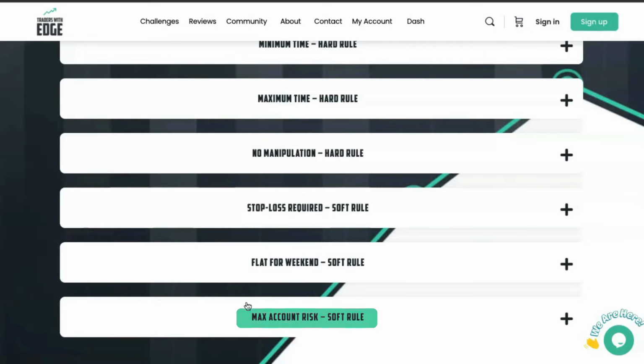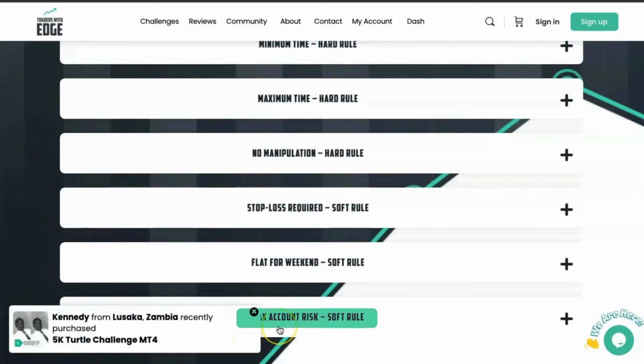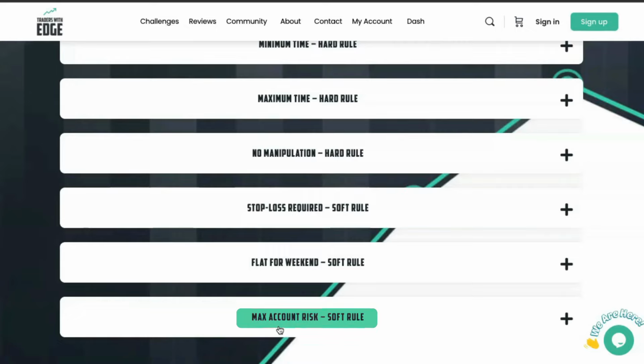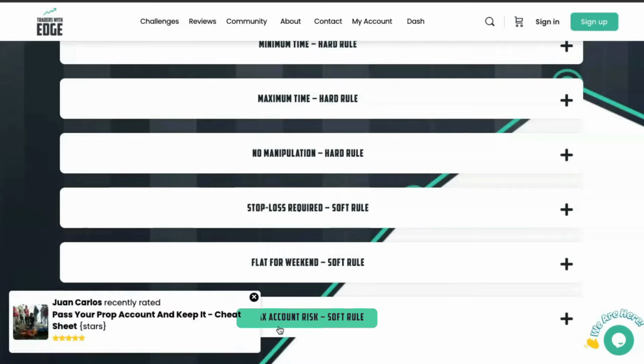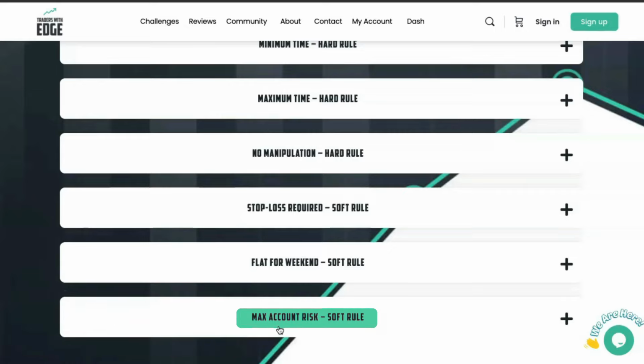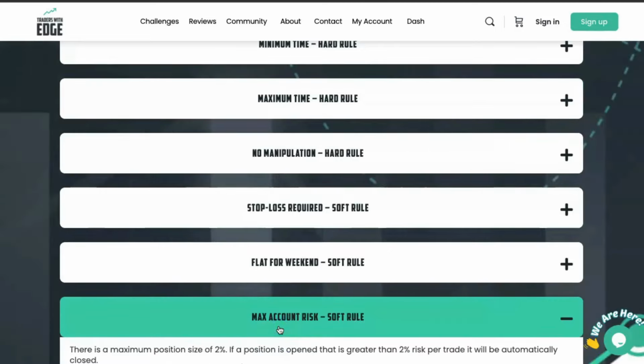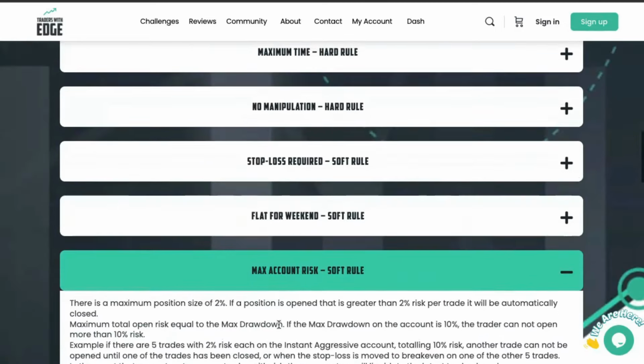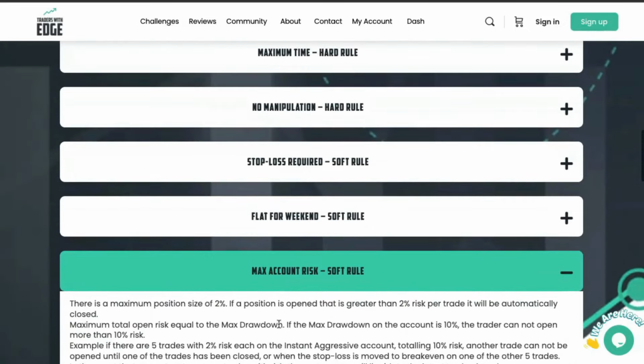Maximum account risk. This is the only other rule. The rule says that you cannot hold more than the maximum risk that your account is allowed. So if you're on a standard and you're only able to risk 5% of the account, you can't open 20% risk on that account. You can only open up to 5% risk at any given time. You can read that full rule here and how that works. There's even a video to explain how that works there.